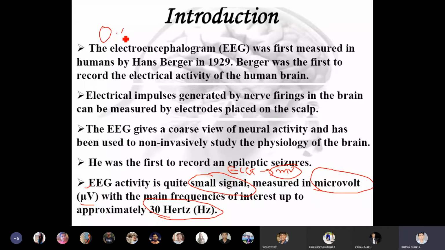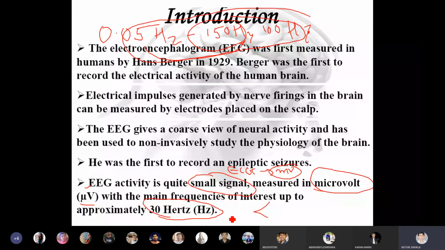Frequency range of ECG is 0.05 Hz to 150 Hz, or somewhere around 100 Hz. Sometimes 150 or up to 100 Hz. So you are talking about this much range, while EEG frequency ranges below 30 Hz. These are two differences. And the third difference is, ECG is used for heart related to know the functionality of heart, while EEG is used to check the function of brain.